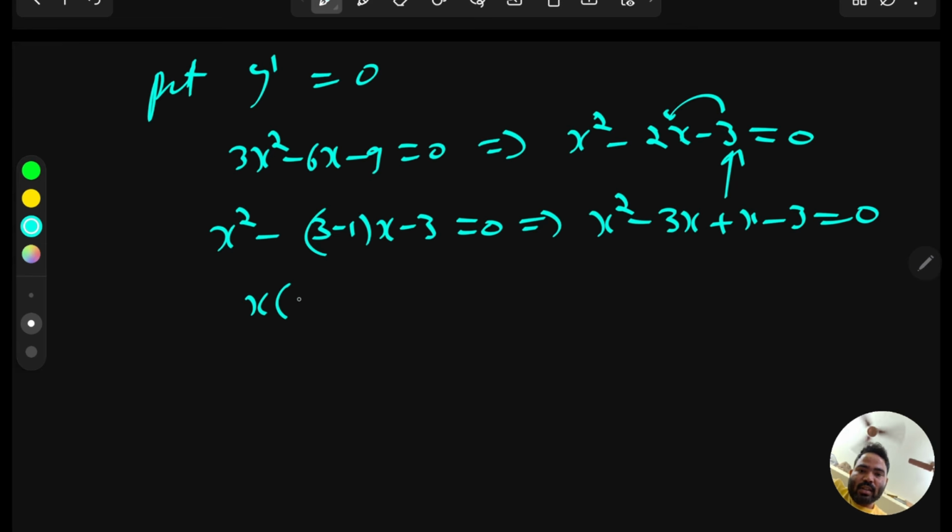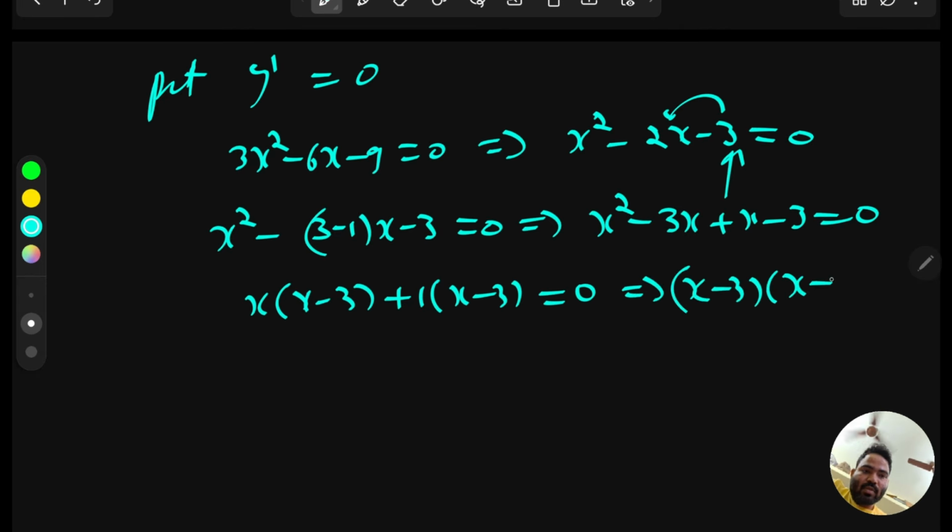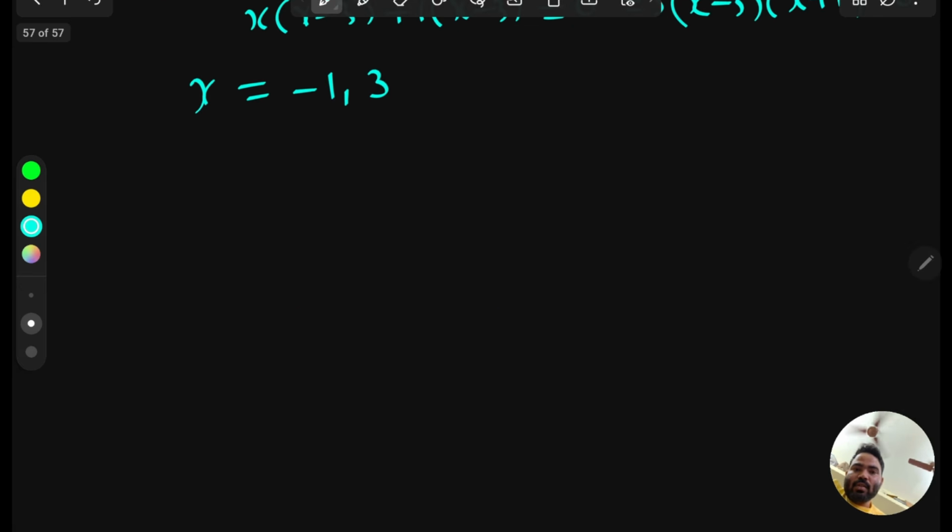From here you can take x common: x(x minus 3) plus 1(x minus 3) equal to 0, and from here you can take x minus 3 common, and this will give you (x minus 3)(x plus 1) equal to 0. Here you will get x equal to minus 1, 3. So let's just draw the line. Minus 1 is here somewhere and 3 is here.